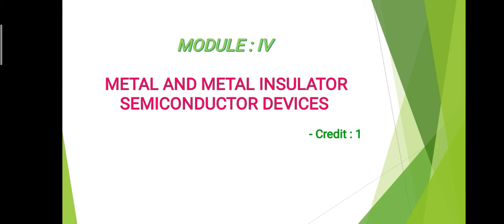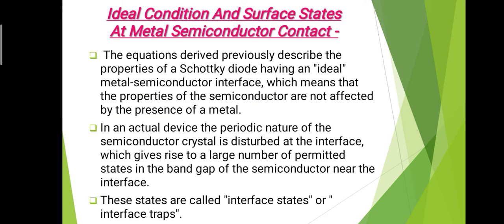We have started our fourth module, that is metal insulator semiconductor devices, and in that we have covered the introductory part, the semiconductor metal junction, and how their Fermi energy levels align, that is the alignment of the Fermi energy level of the metal and semiconductor. Also we have studied the Schottky effect, and in this video we have to study the ideal condition and surface states at a metal semiconductor contact.